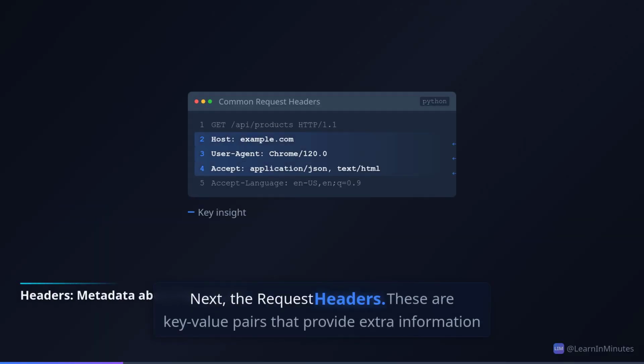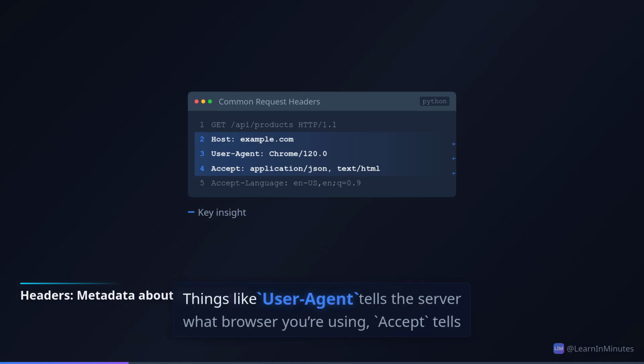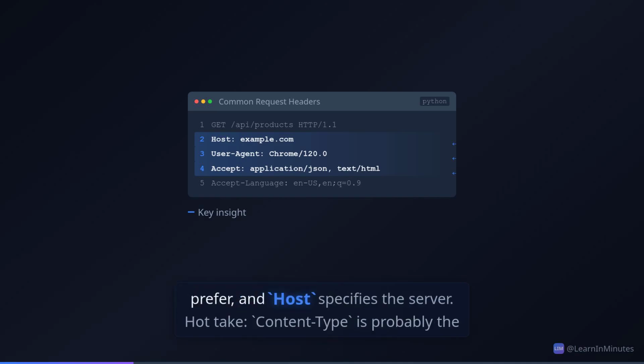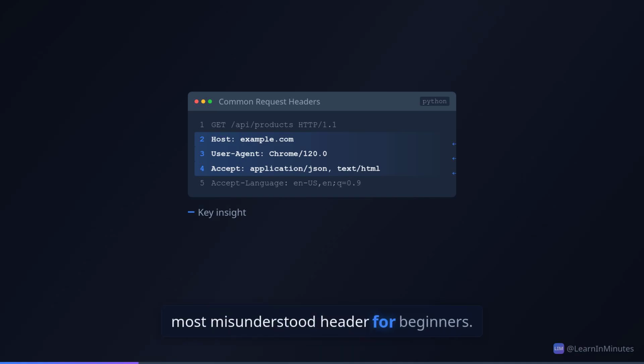Next, the request headers. These are key-value pairs that provide extra information about the request or the client. Things like User-Agent tells the server what browser you're using, Accept tells it what kind of data you prefer, and Host specifies the server. Hot take: Content-Type is probably the most misunderstood header for beginners.